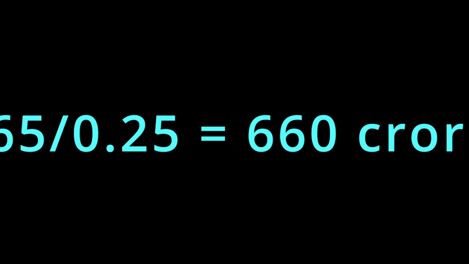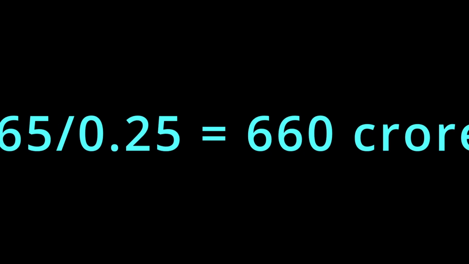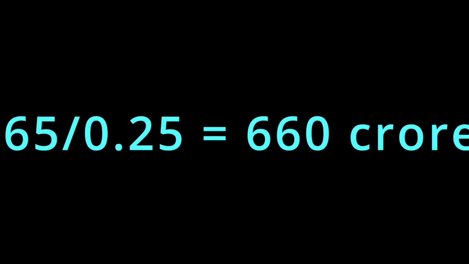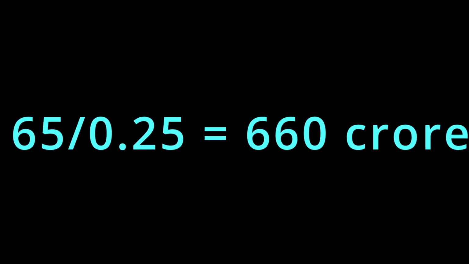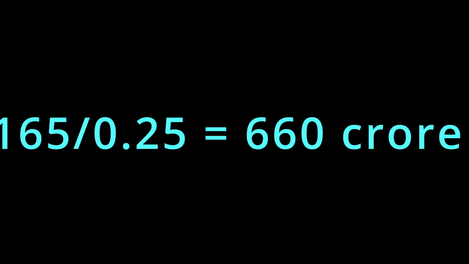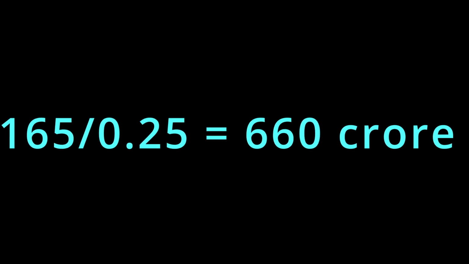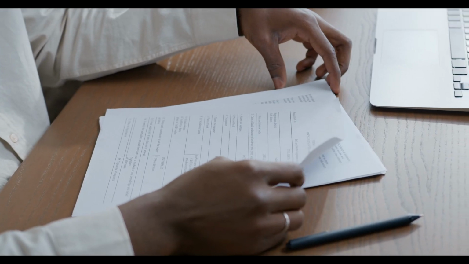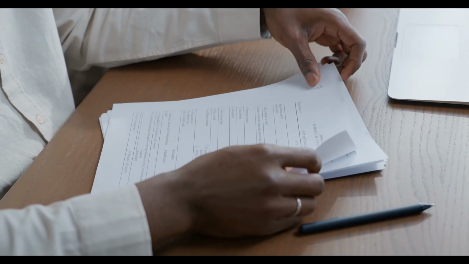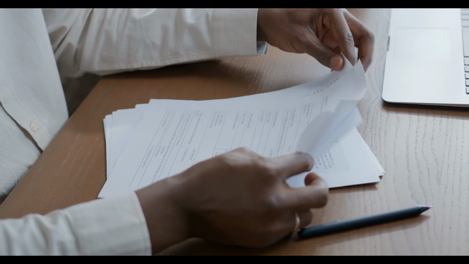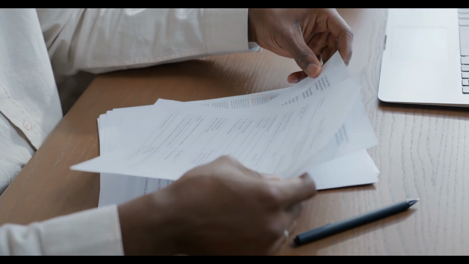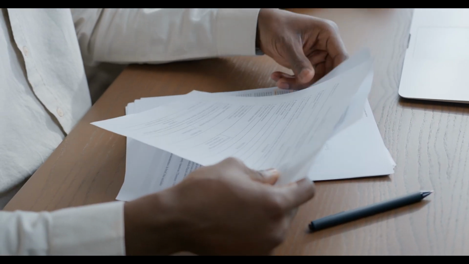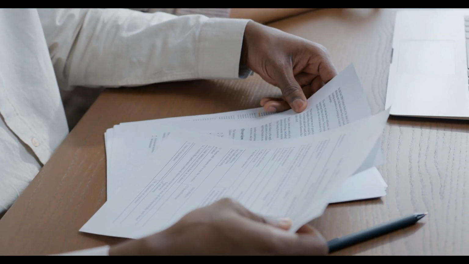Now if we divide this market cap with the last traded price, that is 165 crore divided by 0.25 paise, the number of shares will come to somewhere around 660 crores. I am considering 0.25 here because that was the lower circuit value. Among these 660 crore shares, the promoter shareholding was at 46.1%.